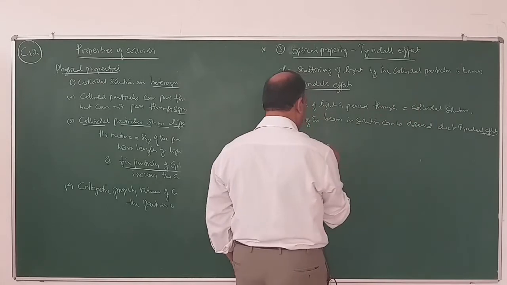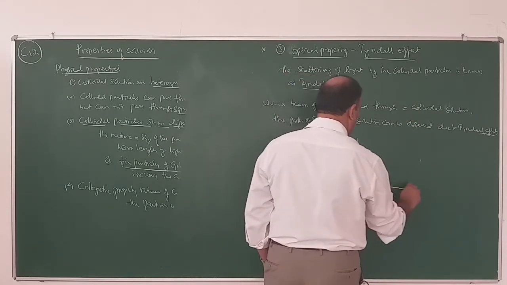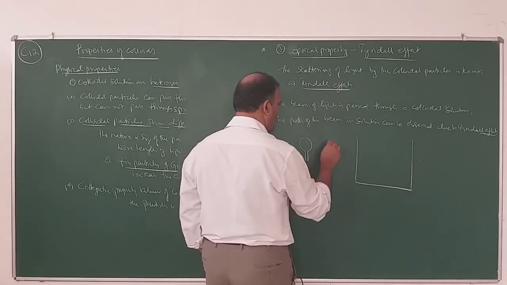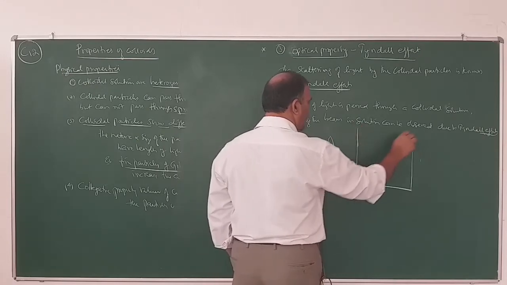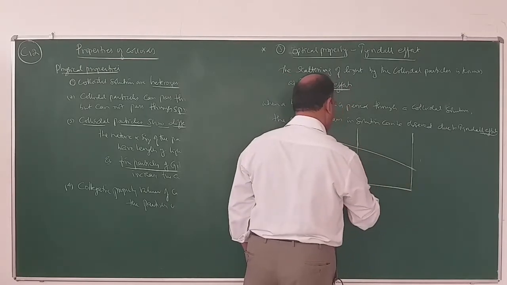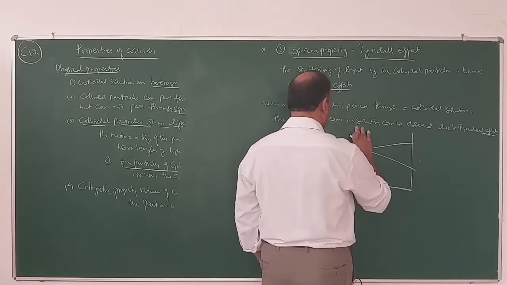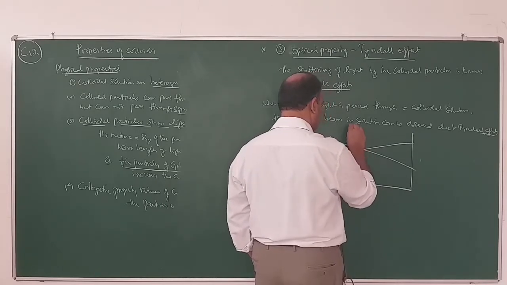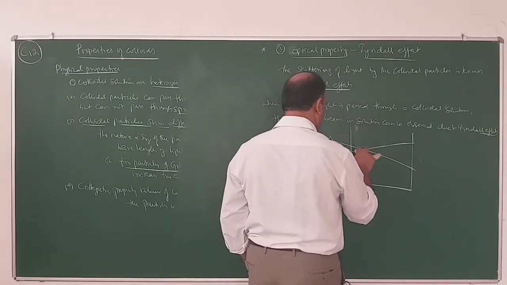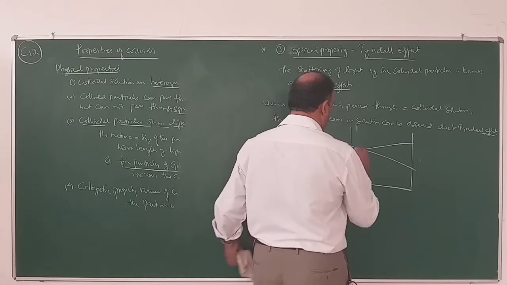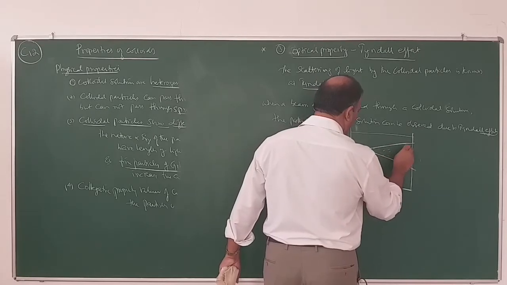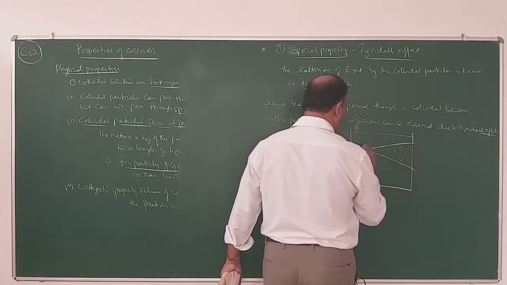For example, this is a colloidal solution and this is a source of light. Suppose this is a lens. When light is passed through the colloidal solution, the path of the beam in the colloidal solution can be observed.